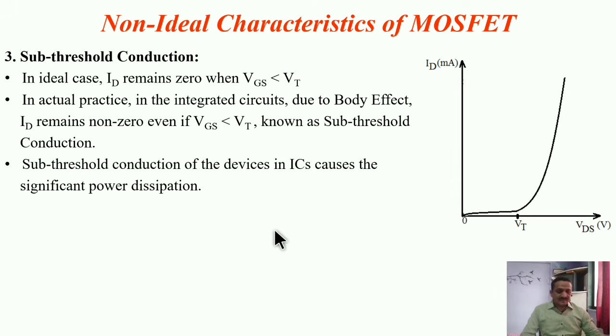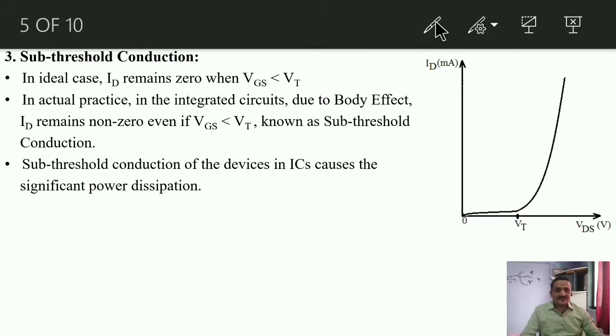Then the third non-ideal characteristic, that is subthreshold conduction. Due to the previous non-ideal effect, the body effect, ideally we say that whenever the applied VGS is less than Vt, the output current through the transistor remains zero. But practically, due to the body effect, there is a small amount of current. Here it is shown just above the x-axis. The amount of current is very small, but still it is non-zero. This is known as subthreshold conduction.